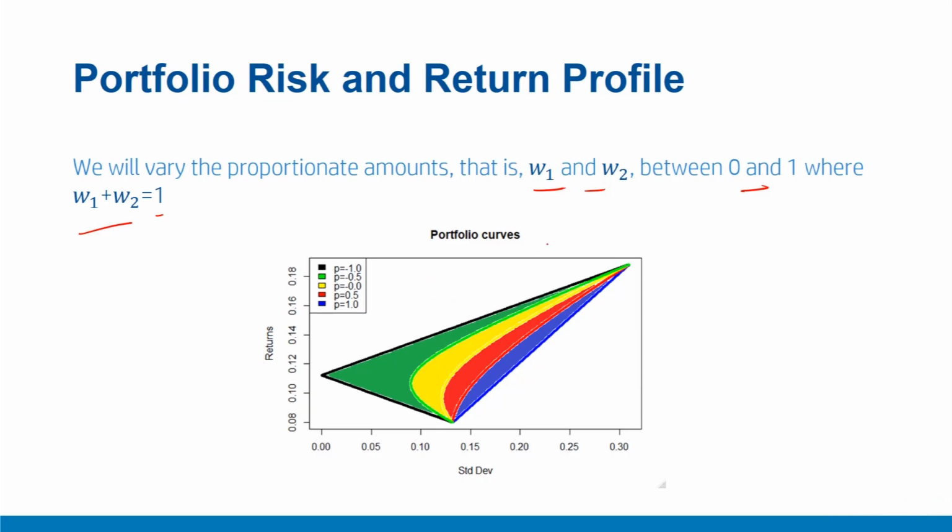These graphs are essentially governed by the two return and risk equations that we have already seen, which are Rp equal to W1 R1 plus W2 R2, and sigma p square equal to W1 square sigma 1 square plus W2 square sigma 2 square plus 2 times W1 W2 sigma 1 sigma 2 rho 1 2, the equations 1 and 2 that we saw earlier. Rho 1 2 here was the correlation coefficient between the two securities 1 and 2, and then a very important parameter.